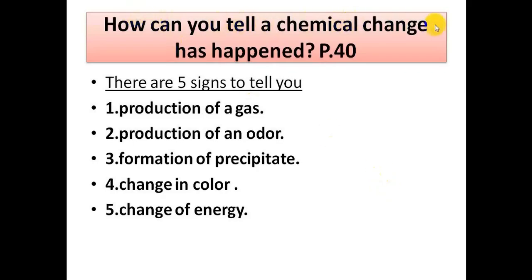How can you tell a chemical change has happened? We have signs to tell us if a chemical change has happened or not. The 5 signs here, let's read them together. First, production of a gas, which can be gas or bubbles. Number 2, production of an odor, which means smell. Number 3, formation of precipitate, and we will explain what it means. Number 4, change in color. Number 5, change of energy. Let's start with the first sign.